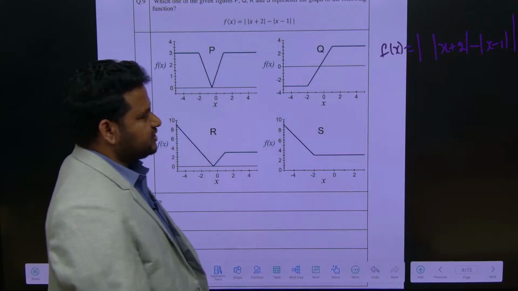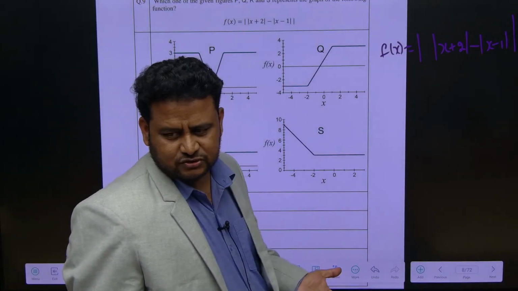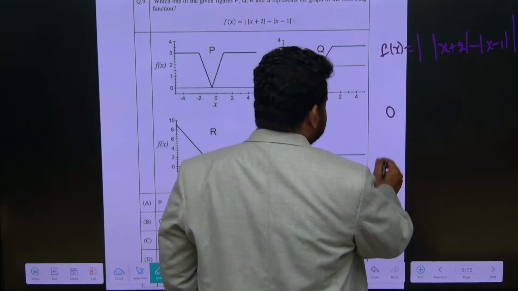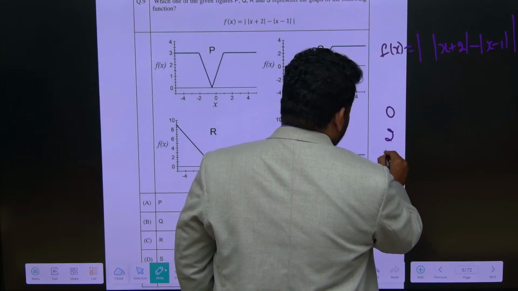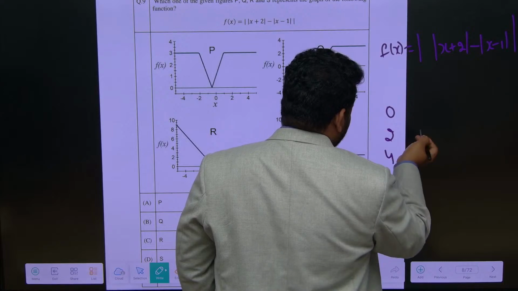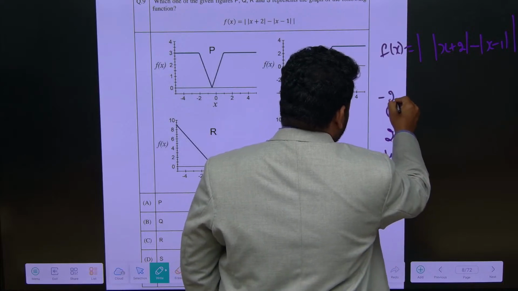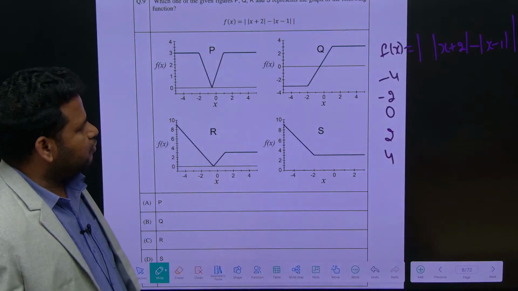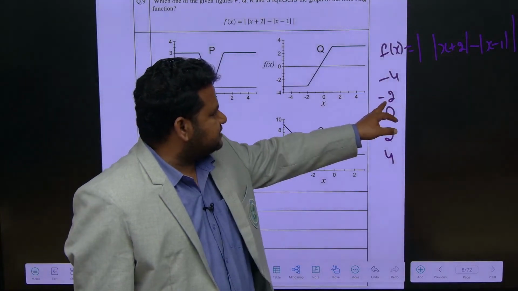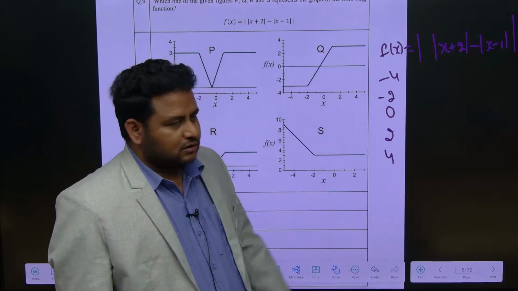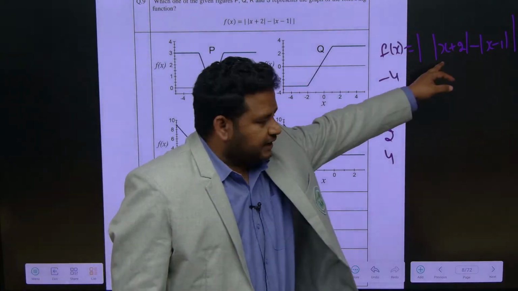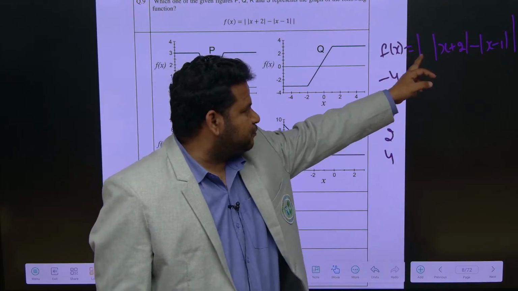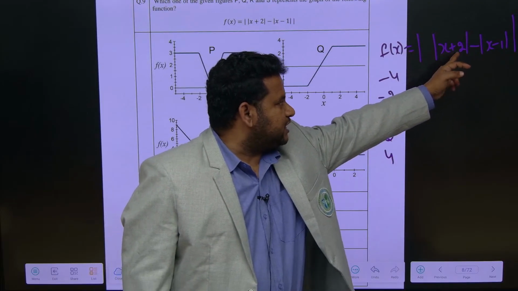So let us take some random, easy values. Let us take values like 0, 2, 4, or minus 2, minus 4, something like this. Any value you can take. Now f of x is given like this. If I put the value of x as minus 4 here, what will it become?